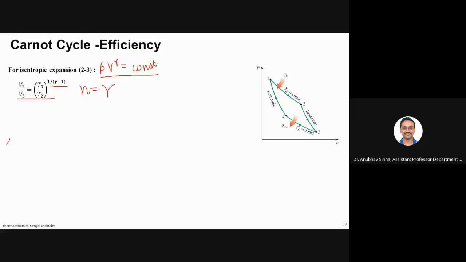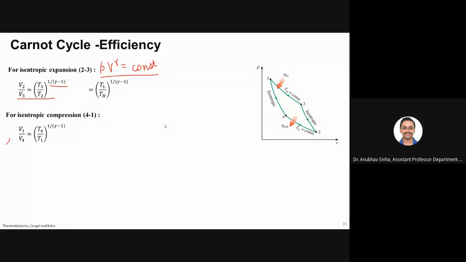Okay, so let me just delete it so that I can get the next sequence. So I can write this as TL by TH, right? Because T3 and T2 are TL by TH. If you notice in this plot, T2 is TH, T3 is TL.